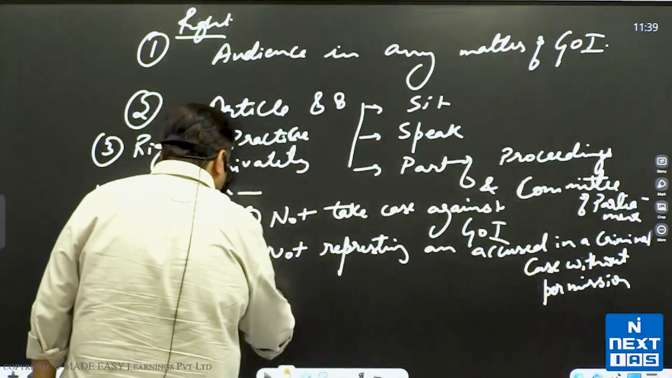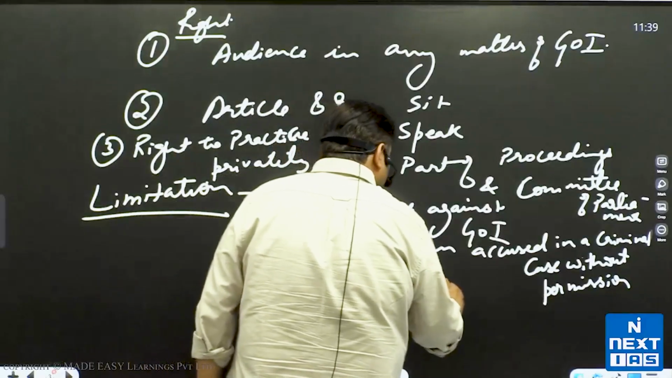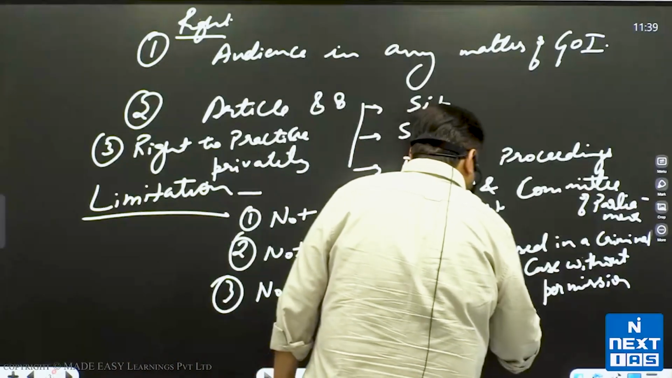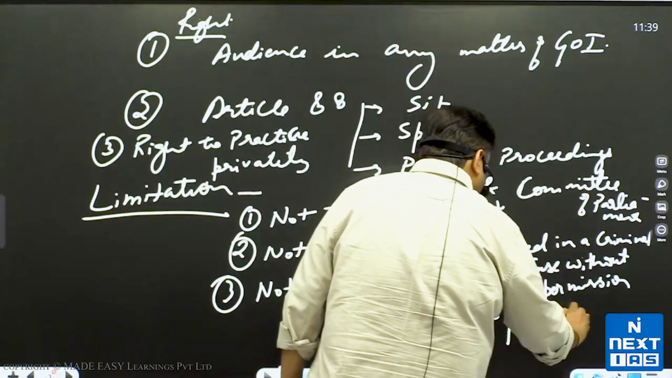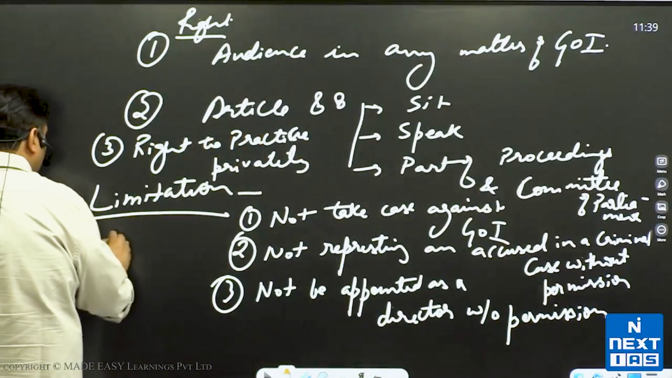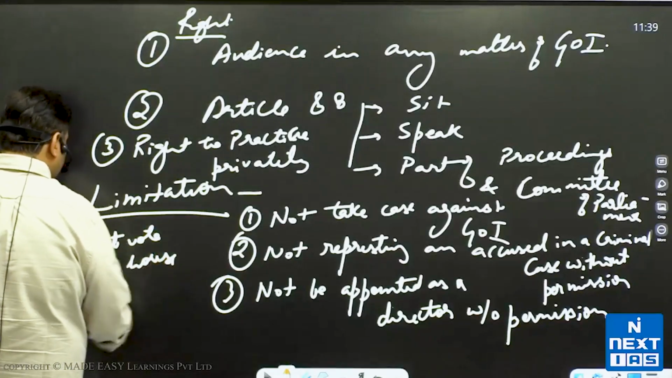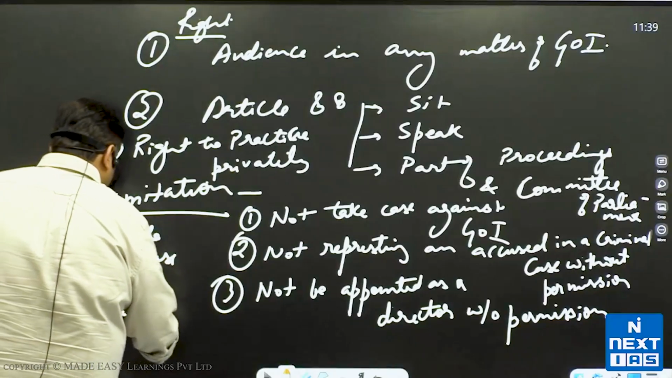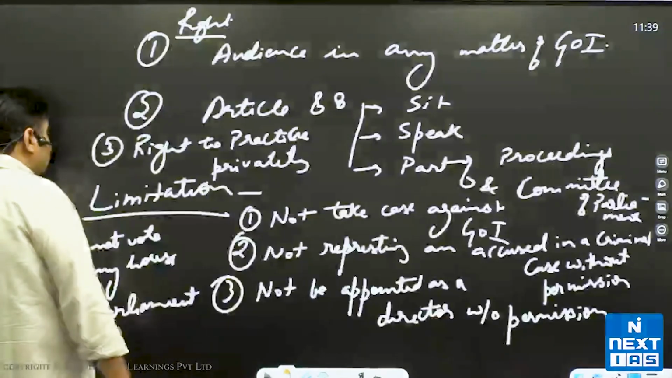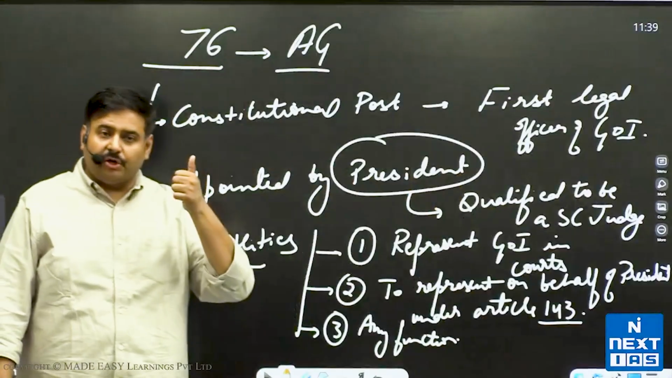Third, not be appointed as a director without permission. There is a fourth limitation, cannot vote in any House of Parliament because they are not a member. The other challenge or limitation of the office of the Attorney General is that all terms and conditions are only decided by the president. They don't have a security of tenure.